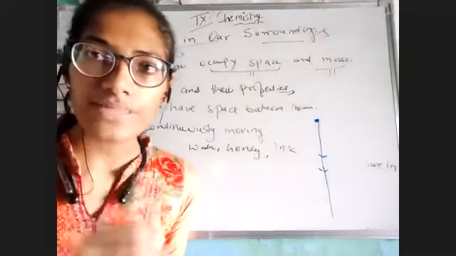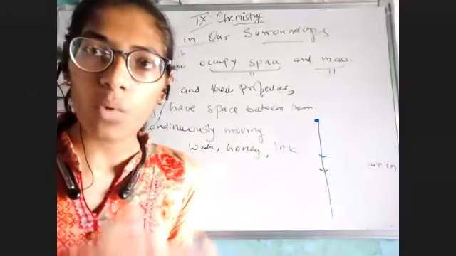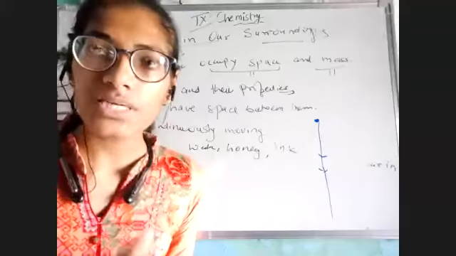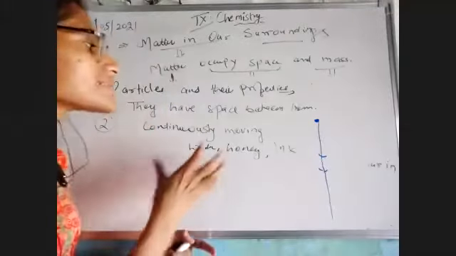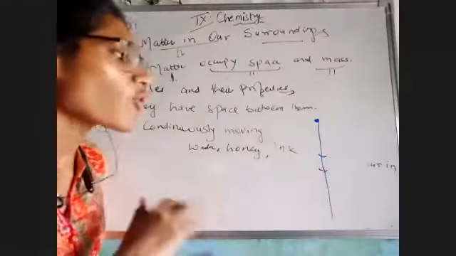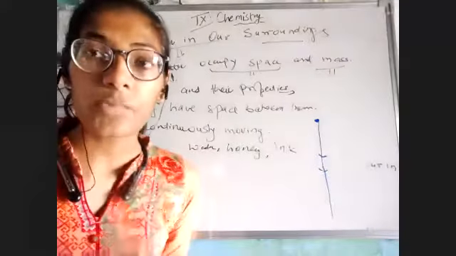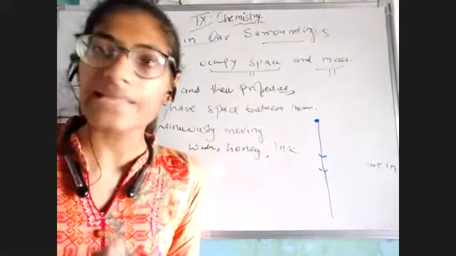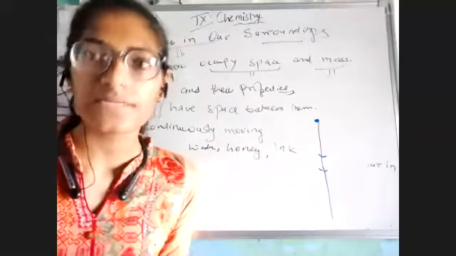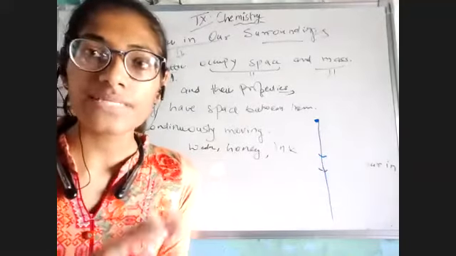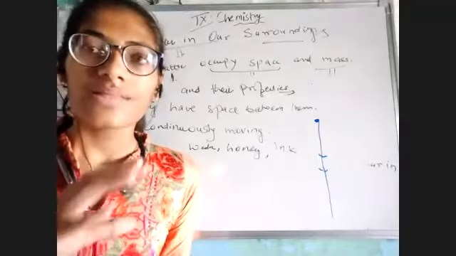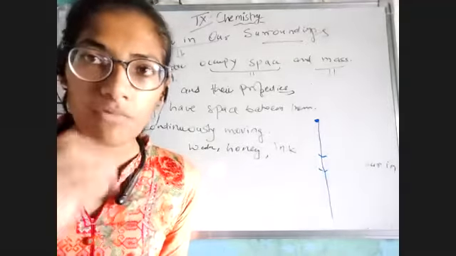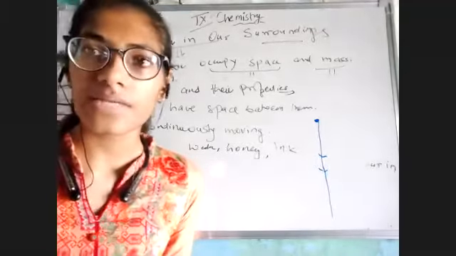They always are in the motion. That means the particles are in the motion of any kind of matter. But the point is their motion depends from matter to matter. मतलब ऐसा नहीं है कि सबके सब सेम स्पीड के साथ मूव कर रहे हैं. कुछ ऐसे होते हैं जिनकी स्पीड कम है या ज्यादा है. That would depend upon the type of matter, that we would see in the same class.